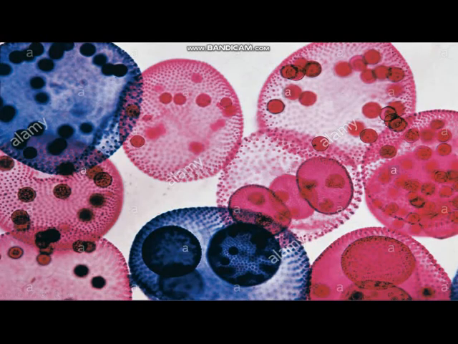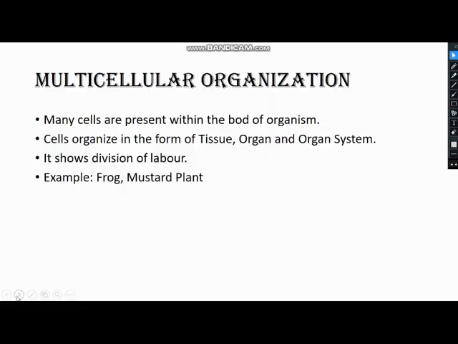Now this is a stained slide, and as you can see, this is actually a colony of volvox, and these few circles within it are also called daughter colonies. So one colony may also contain daughter colonies and granddaughter colonies that will be released, and they will make their own colony. Okay, so these are the different colonies of the volvox.